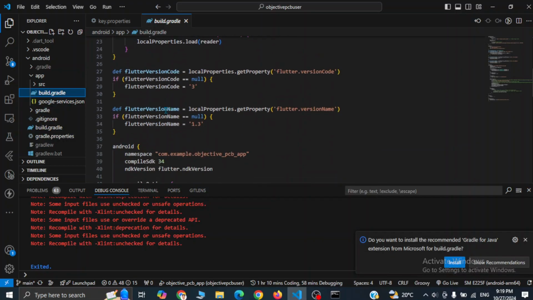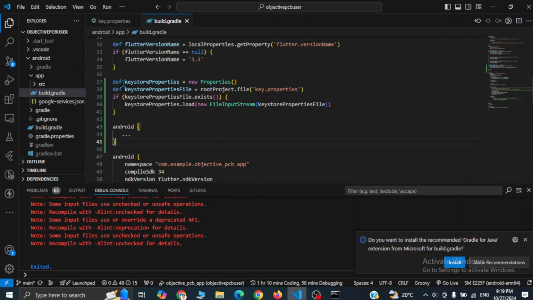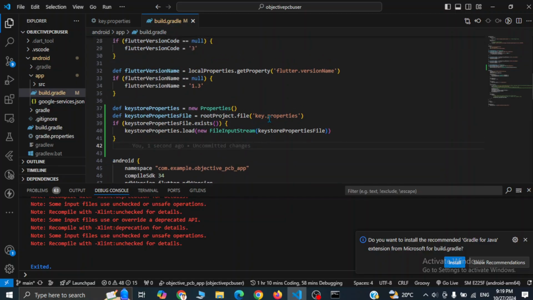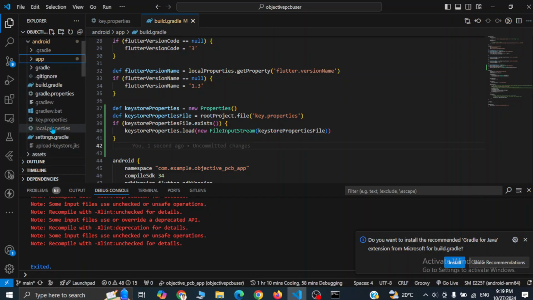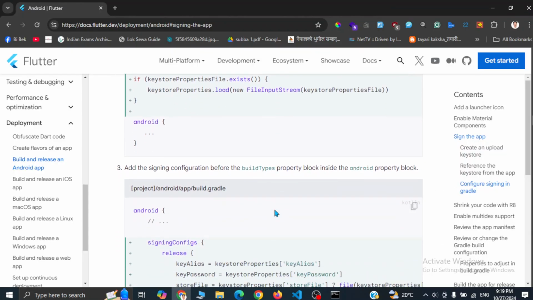So before this Android block, I will simply paste the code that we have copied previously, and let's remove this Android, and simply we have referenced the key.properties file that we have recently created here. Okay, and now let's go back again to the documentation.